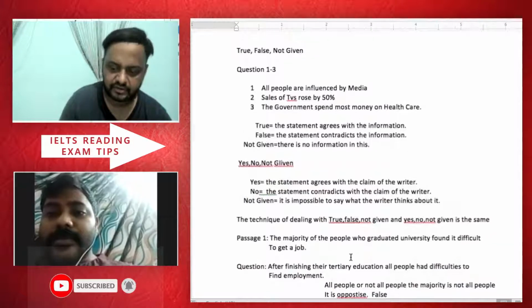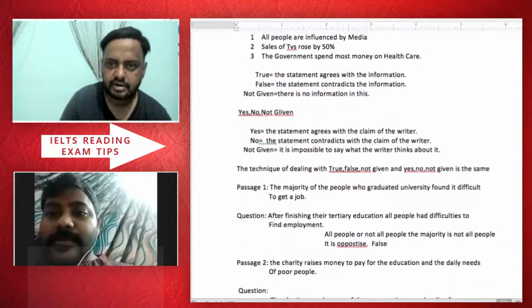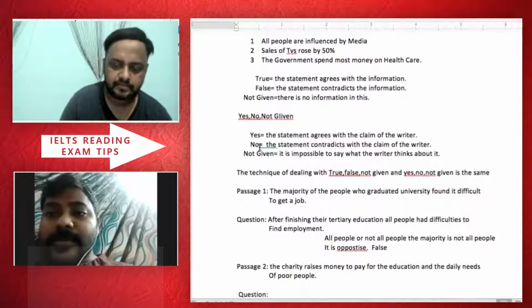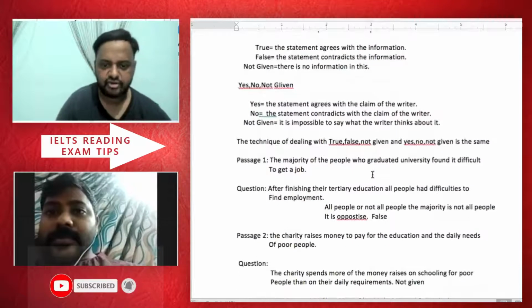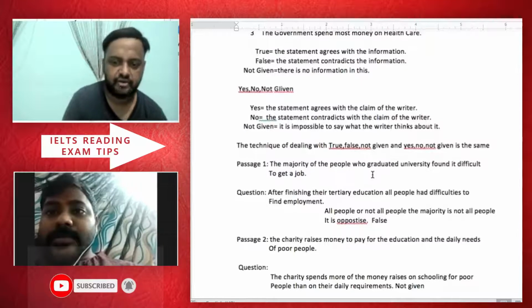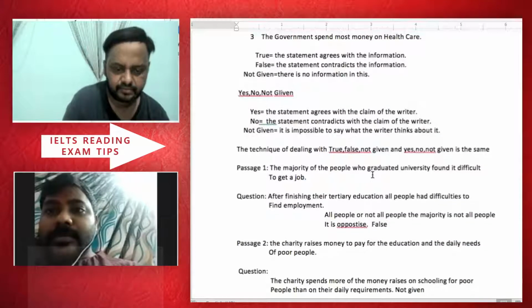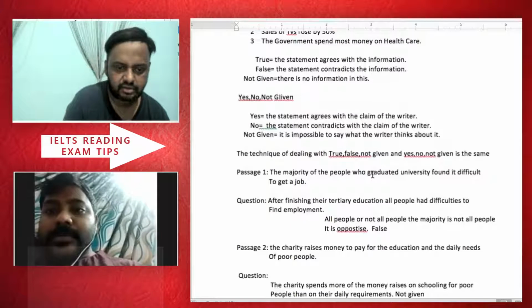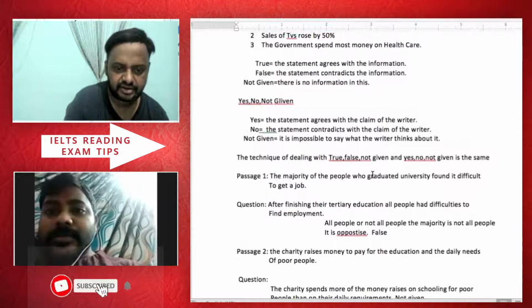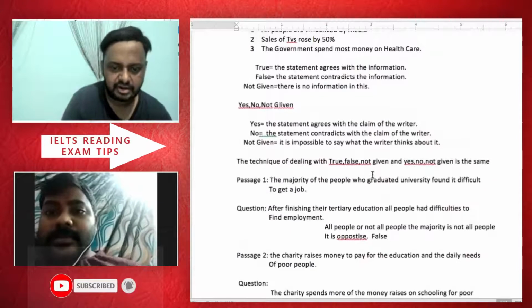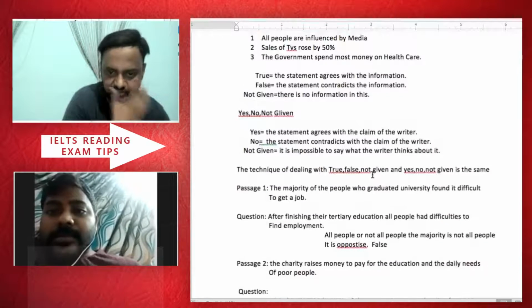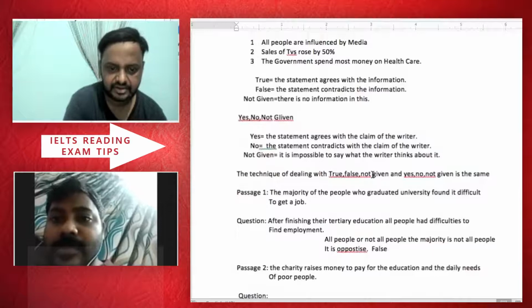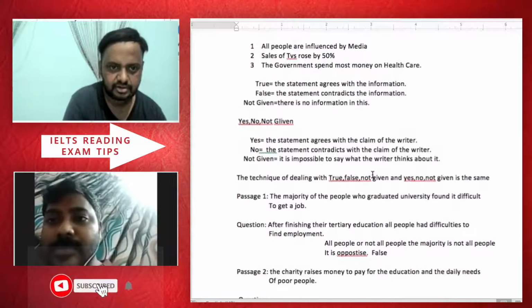And passage one, for example, if we say the majority of the pupils who graduated university found it difficult to get a job after finishing their tertiary education, all pupils had difficulties to find employment.